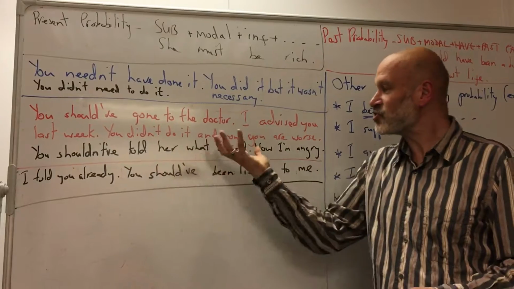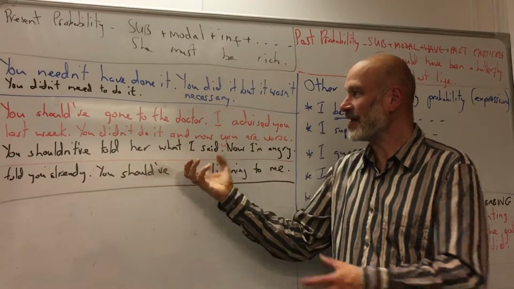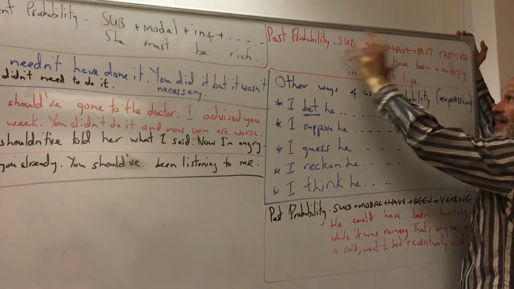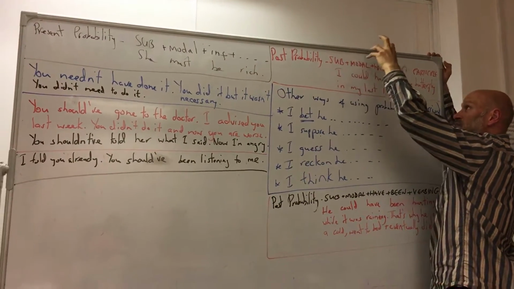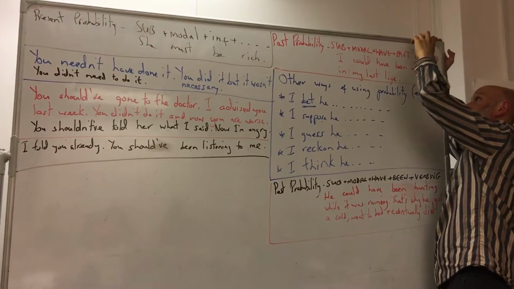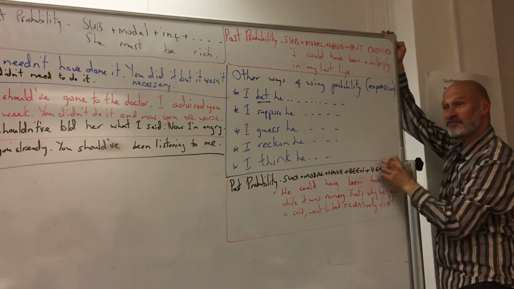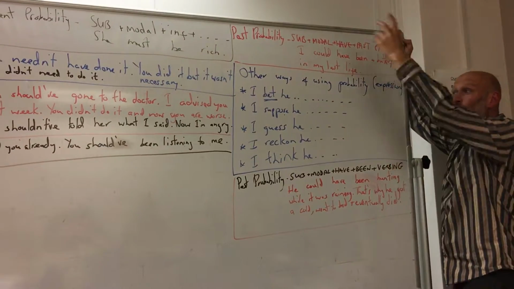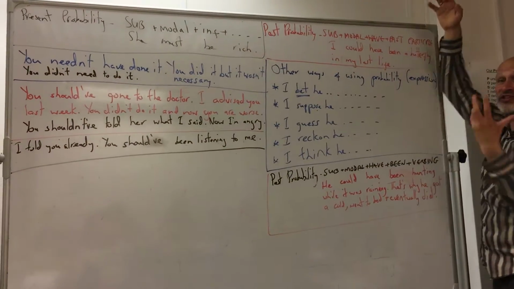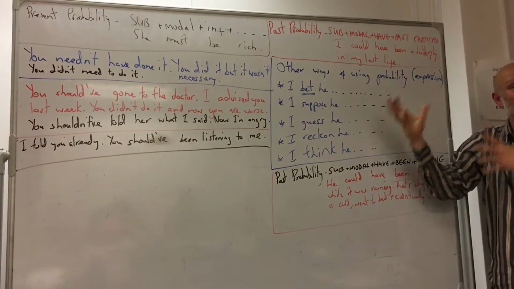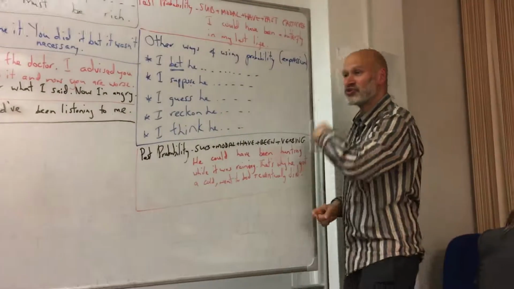And I told you already you should have been listening to me. So once again, all of these we can use with this concept, with subject plus modal plus have plus past participle, or subject plus modal plus have plus been plus verb in the ing form. All of these use these structures, and some of them you don't have to. You can use sometimes present simple, past simple. But it's really nice to play with these structures.